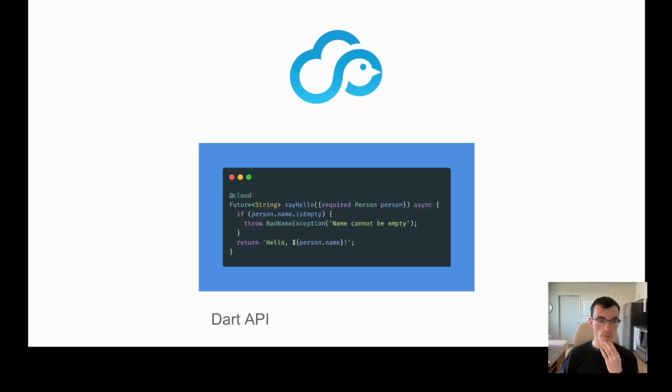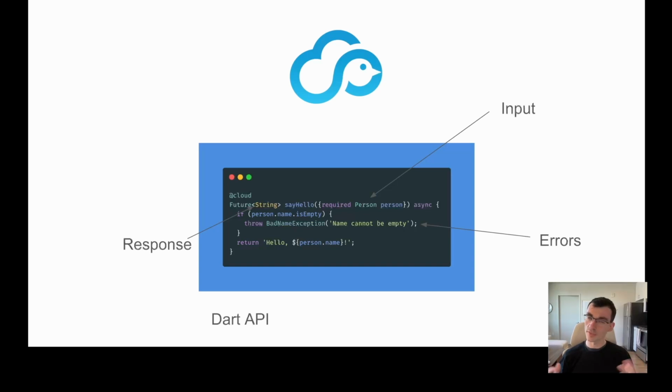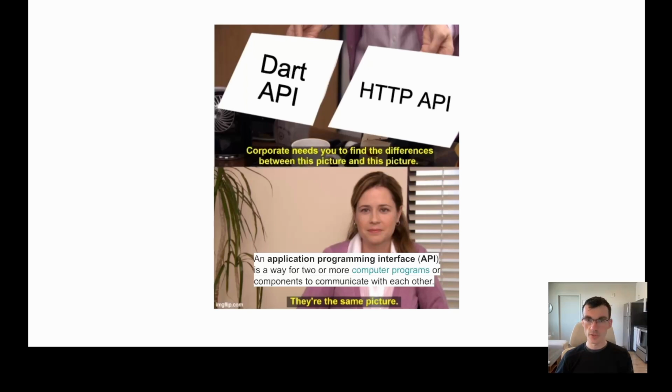Well, we have a Dart API here, right? It's got an input. In the case that it's successful, we get a response. And in the case there's errors, we get a different kind of response. And to put this in the cloud, all we need is to make this into an HTTP API. And the HTTP API will take an input. It'll have a certain kind of response when things go well, and it'll have a different kind of response when there's an error. So this is the insight, that these are really just representations of the same thing.